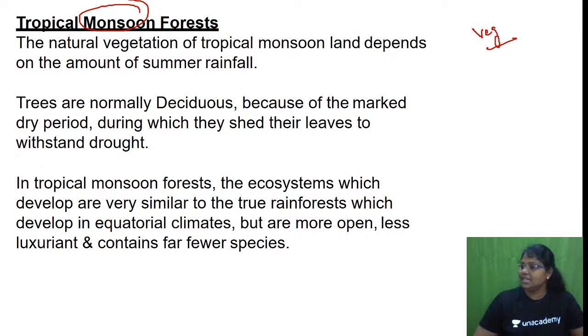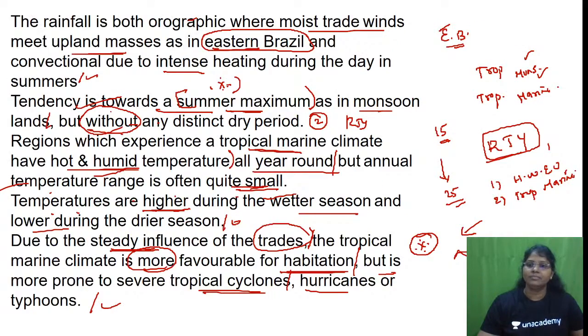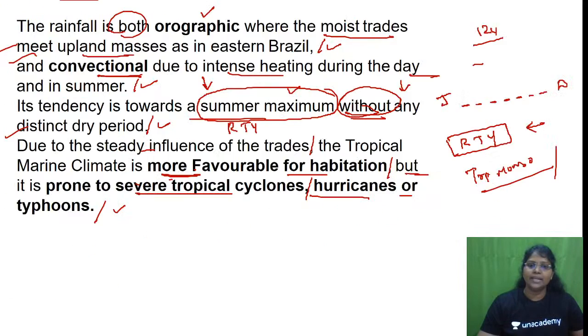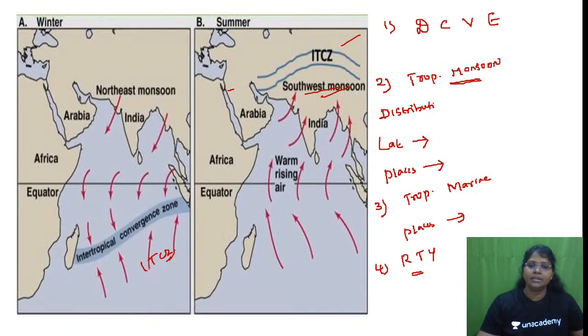Is this fine? So tropical monsoon distribution. Yes, for tropical monsoon, the latitudinal extent is 10 to 25 degrees north and south of the equator. What is the third question? How many questions did we have? Places.